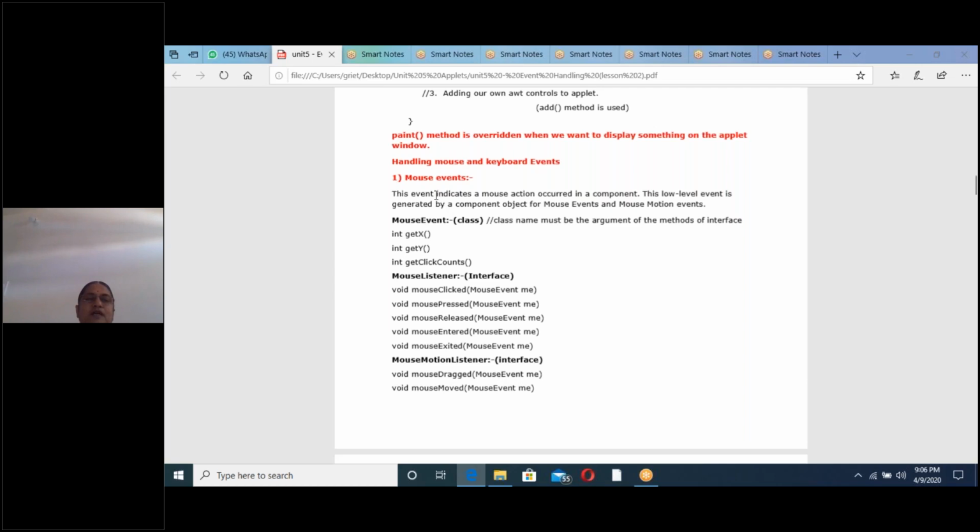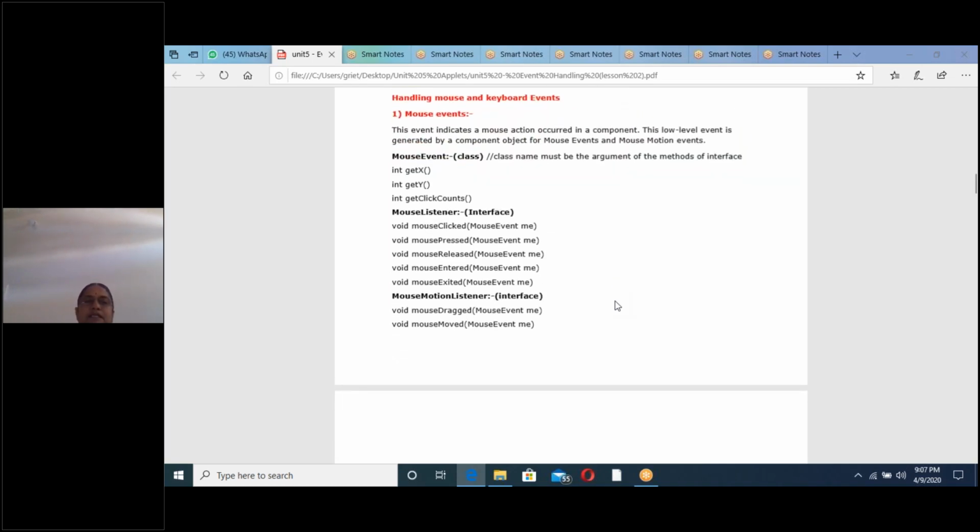So when you want to write a mouse events program, you must remember the MouseEvent class and its methods, the MouseListener interface and its 5 methods, and the MouseMotionListener and its 2 methods. If you understand and remember all these, then you can write the program easily on your own. Any doubt, ask. Now shall we see the program?